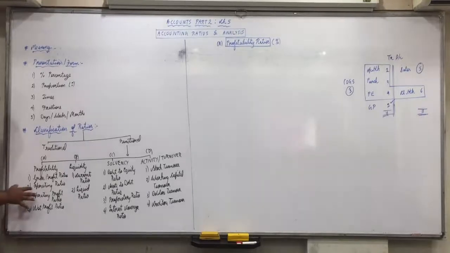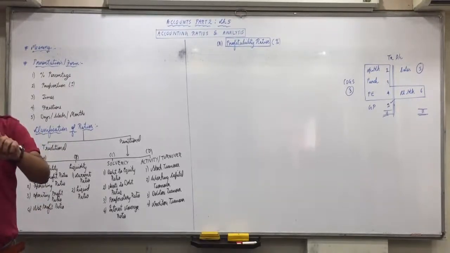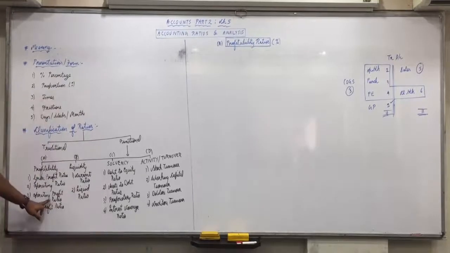If operating ratio is 70%, then operating profit ratio is 30%. So if both the ratios are asked in the question, then we'll not apply any formula for operating profit ratio. We'll simply do 100 minus operating ratio. Did you understand this? And net profit ratio, net profit upon sales into 100.